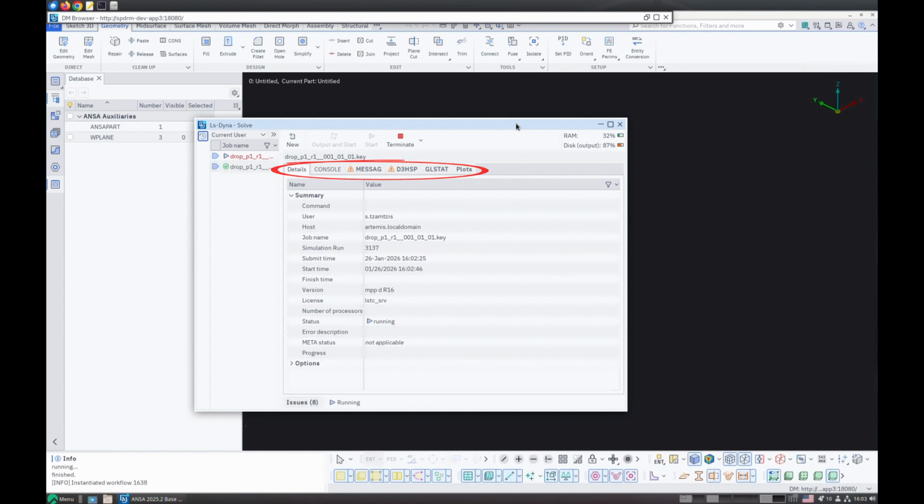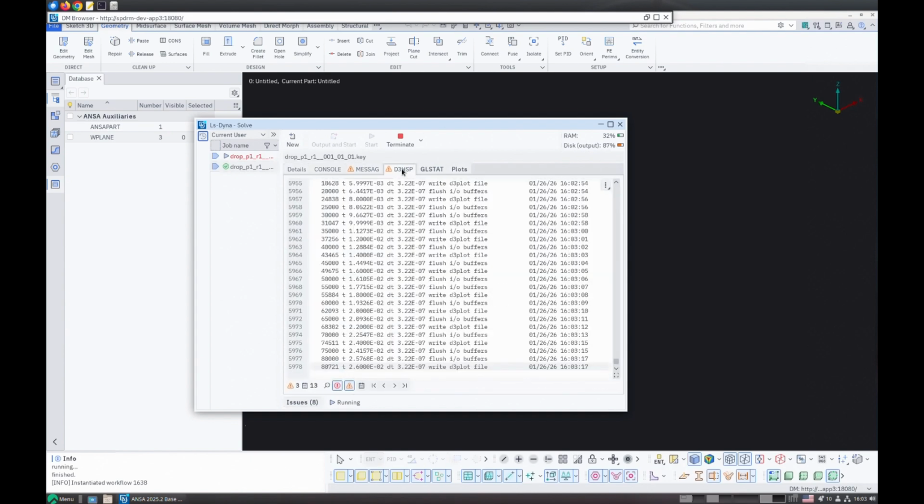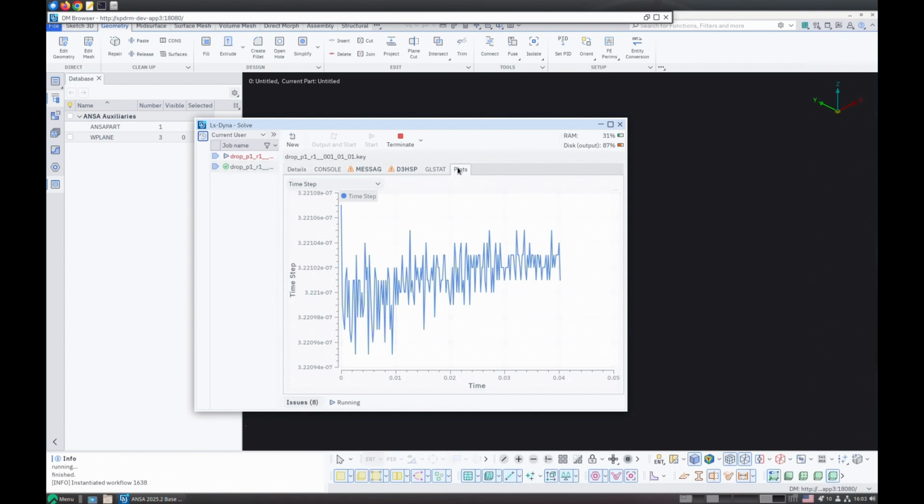The number and names of these tabs depend on the running solver and receive real-time updates, allowing easy monitoring of the solution progress, its convergence, or other key model indicators. In the Plots tab, a 2D plot is offered for the visualization of some key characteristics of the simulation, such as the time step, energies, and others.